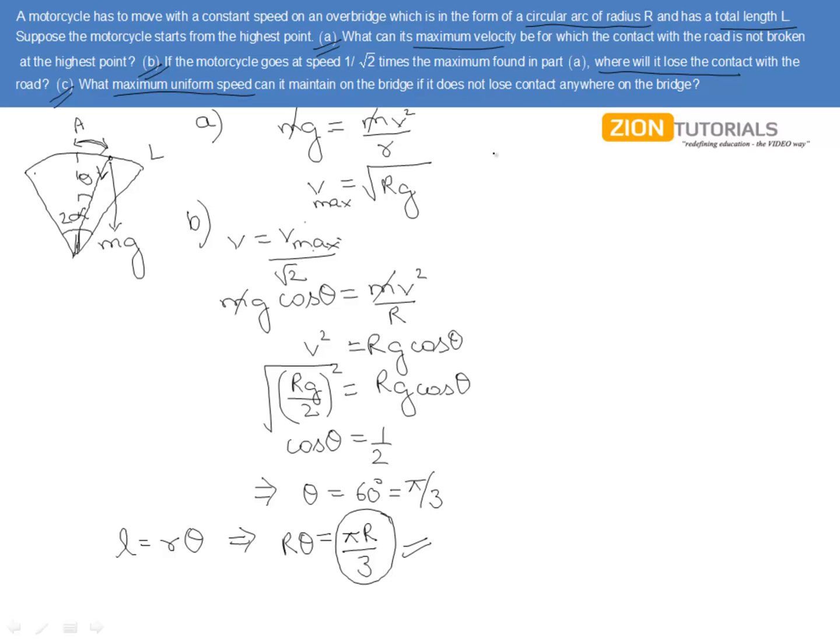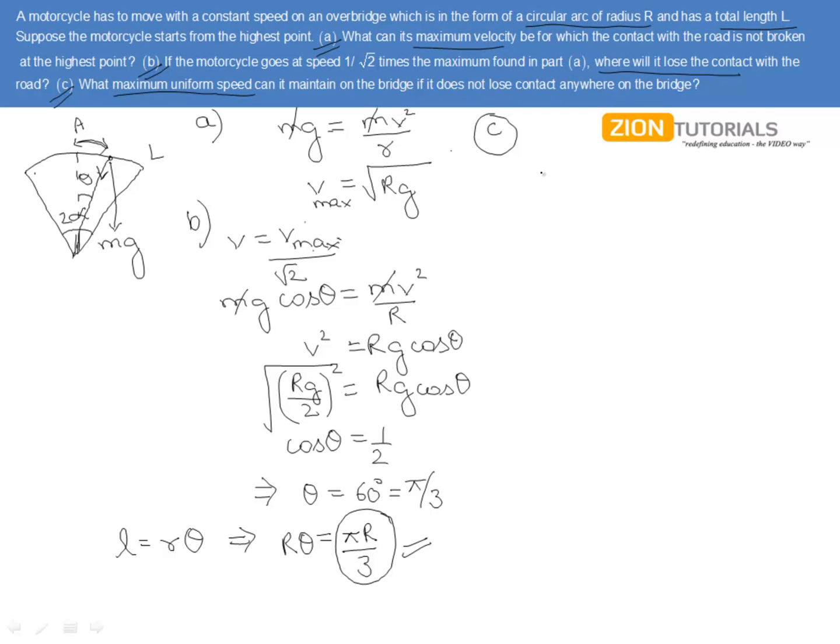Now proceeding with the C part or the last part of this question, in which we need to find out what maximum uniform speed can it maintain on the bridge. For this problem, we can say that this motorcycle has the maximum chances of losing contact at the end of this bridge, because obviously when it will be moving over here, then it will have a tendency to lose the contact over here and go beyond, doing a projectile motion ahead. But if there is no road here, mind it.